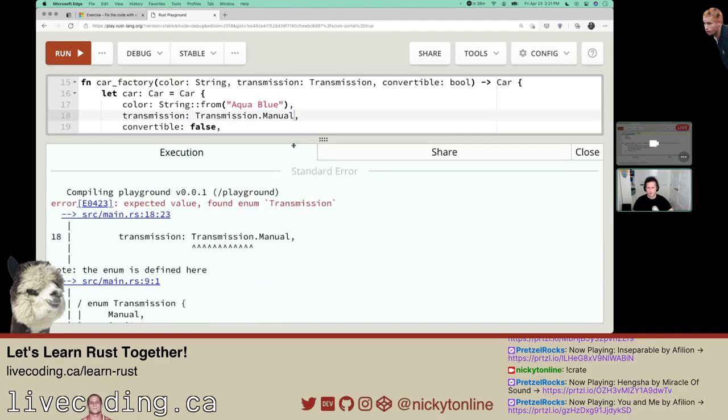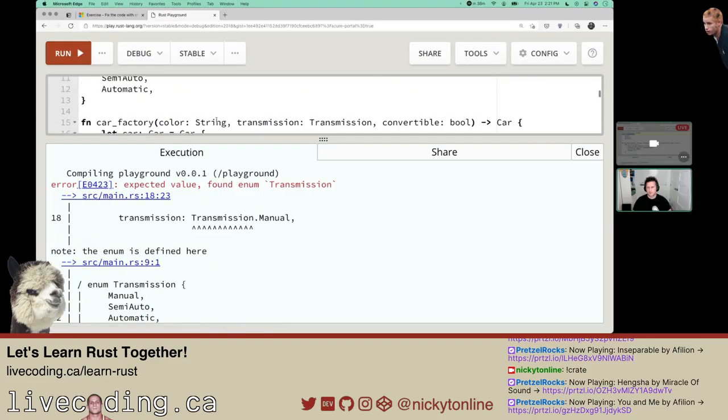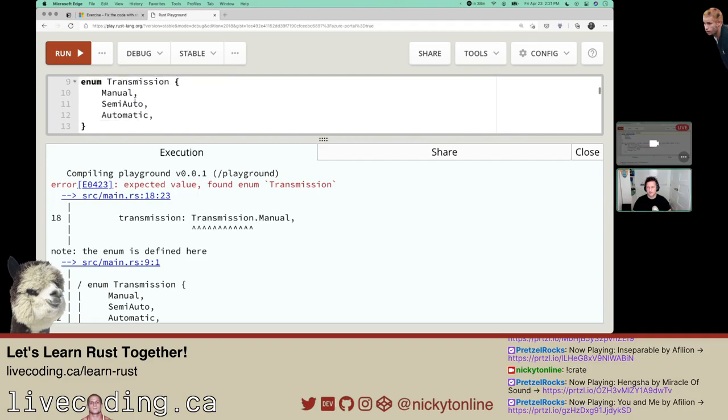Still got some compilation errors. The enum is defined here. Again, I gotta say I'm pretty impressed with the error messages because it tells you exactly where to go. Line 9 is where it's defined.